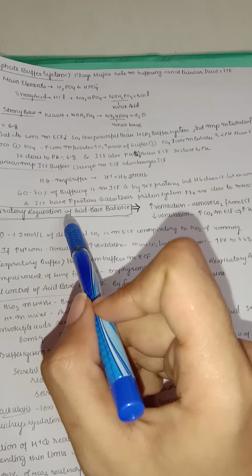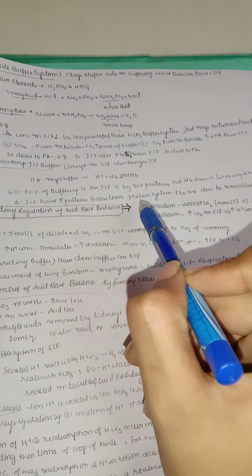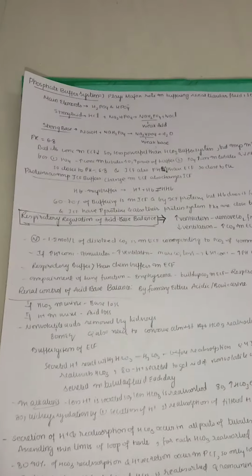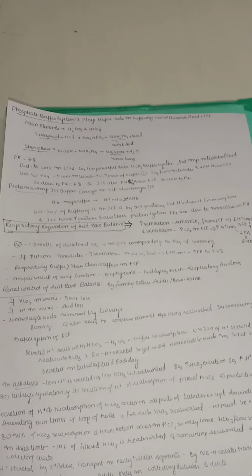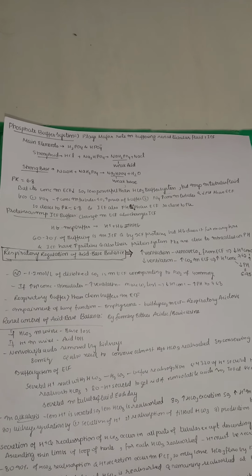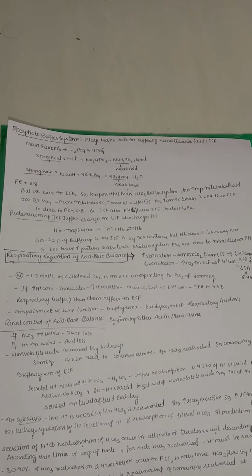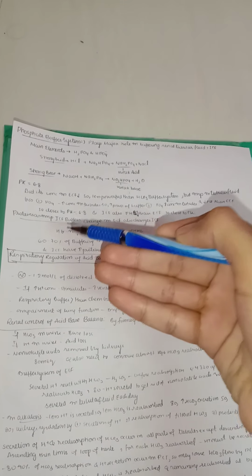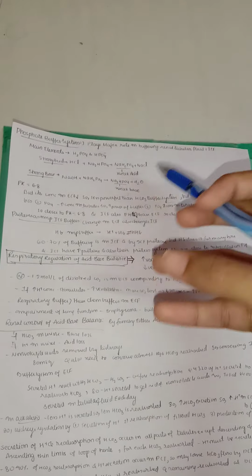Intracellular fluid has a lot of proteins, and their protein buffer system pKs are also close to the intracellular pH. So once again, let us revise that the bicarbonate buffer system is mainly seen in our extracellular fluid. The phosphate buffer system is mainly seen in our renal tubules and also in the intracellular fluid. But in intracellular fluid, proteins like hemoglobin and other proteins play a major role in the buffer system.